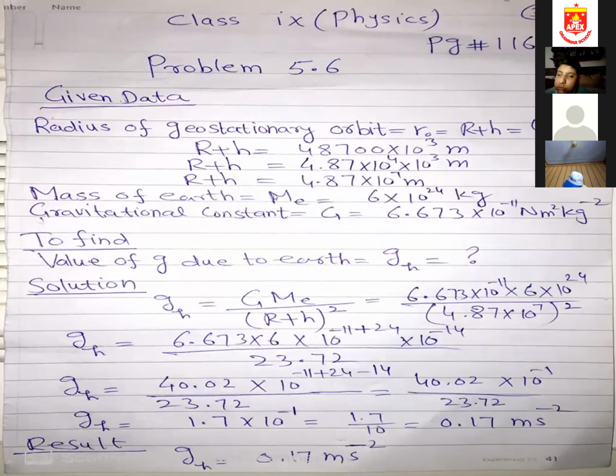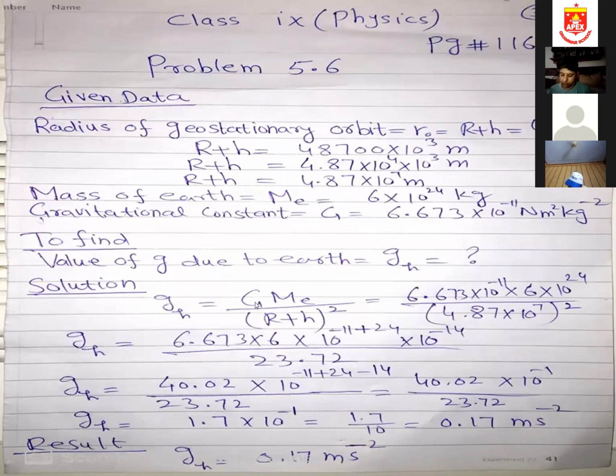Again, mass of Earth M_e is equal to 6 into 10 to the power 24 kilogram. And the gravitational constant is capital G, which is 6.673 into 10 to the power minus 11 newton meter square per kilogram square. Okay, in this numerical we need to find the value of g due to the Earth, g_h. I use the same formula which I used in the last numerical: g_h is equal to G M_e over (R plus h) whole square.